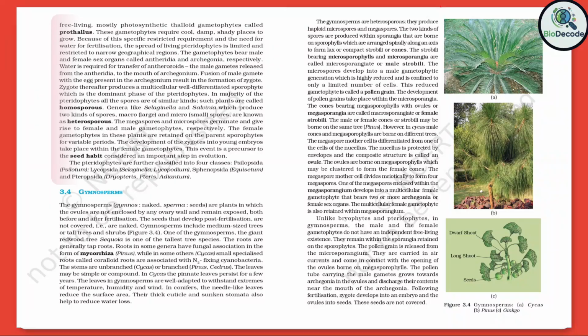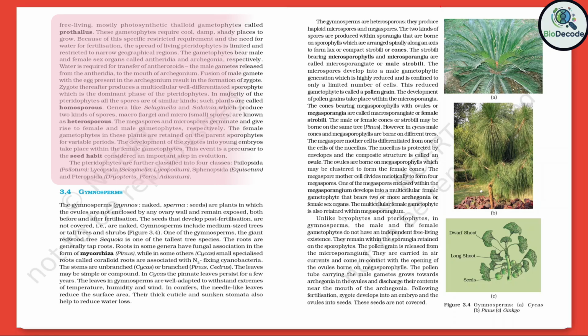Free-living, mostly photosynthetic thalloid gametophytes called prothallus. These gametophytes require cool, damp, shady places to grow. Because of this specific restricted requirement and the need for water for fertilization, the spread of living pteridophytes is limited and restricted to narrow geographical regions.